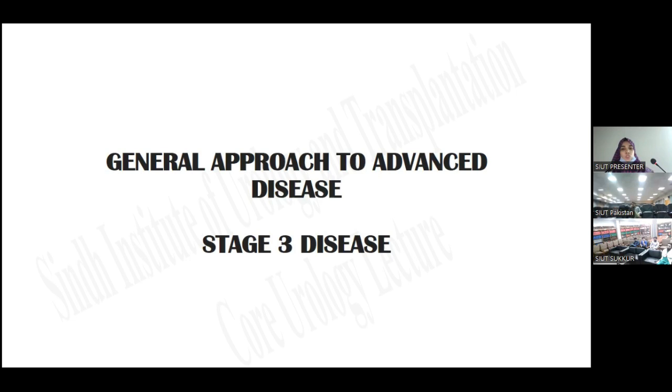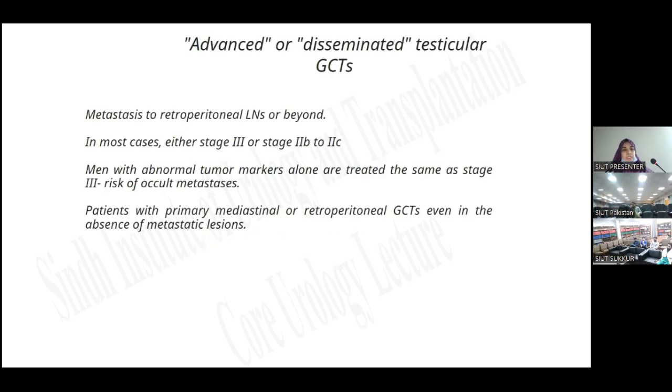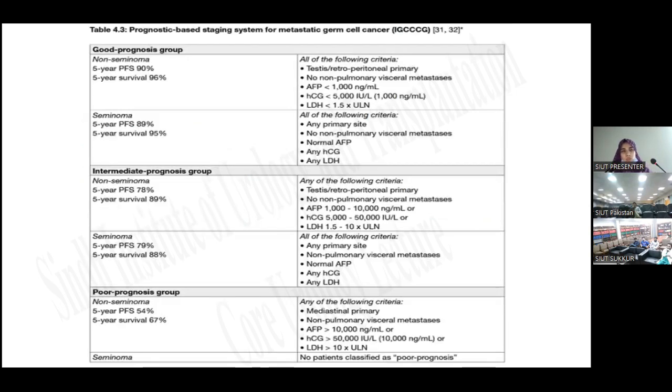Okay, the general approach to advanced disease, stage 3 disease. Advanced or disseminated testicular germ cell tumor, with metastasis to retroperitoneal lymph nodes or beyond, is in most cases either stage 3 or stage 2B or 2C. Men with abnormal tumor markers alone are treated the same as stage 3 due to the risk of occult metastasis. Patients with primary mediastinal or retroperitoneal germ cell tumors are also categorized as metastatic lesions.